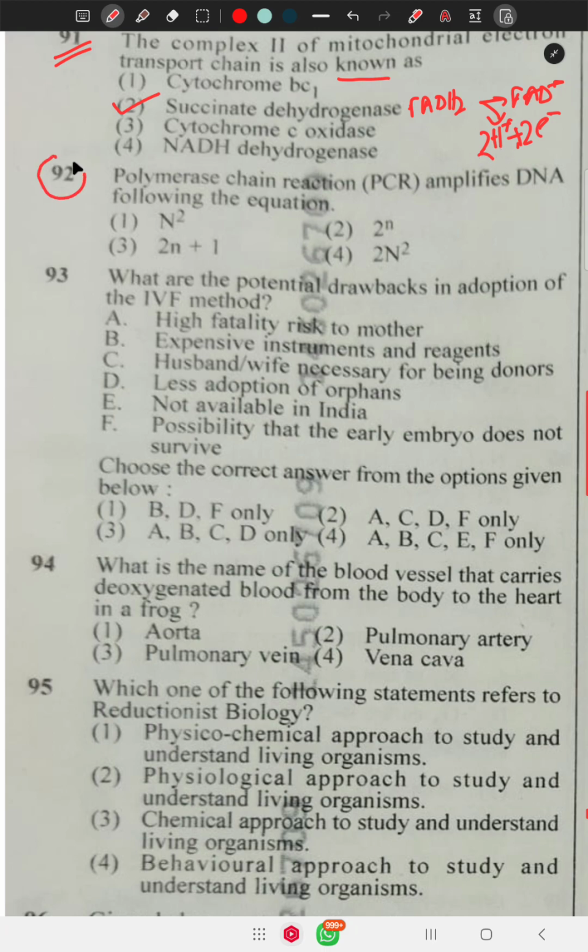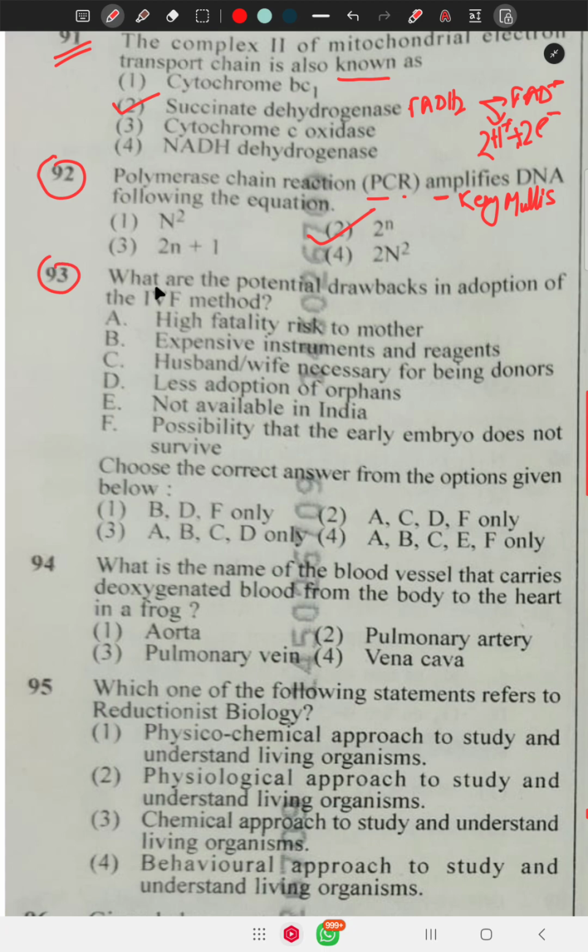Question number 92 says polymerase chain reaction, or PCR, that was discovered by Kary Mullis, amplifies DNA. Amplifies means increases the number of DNA. Following the equation 2 to the power n, n is the number of generations. In each generation the DNA number becomes doubled.